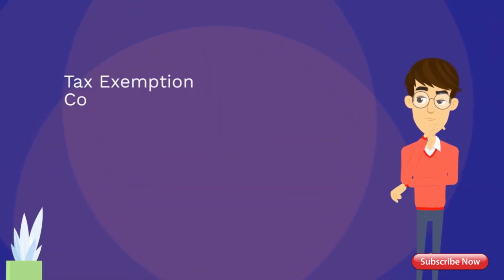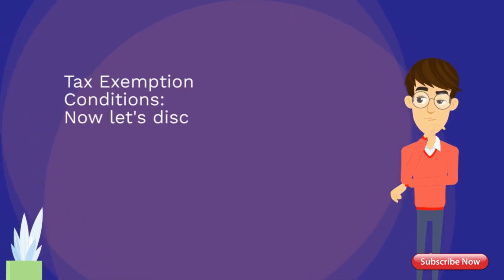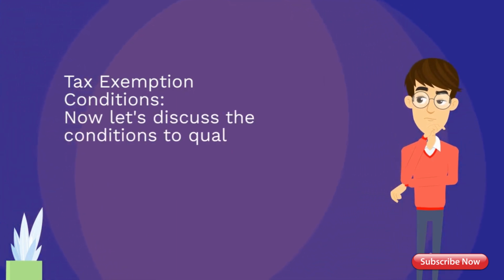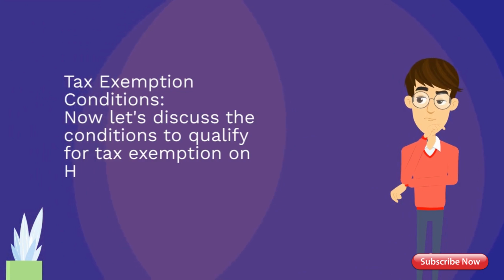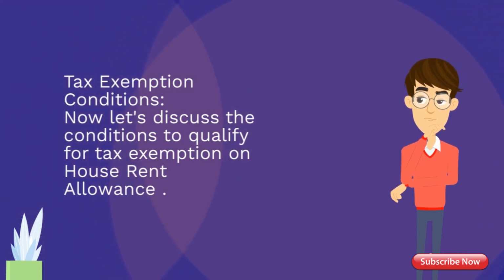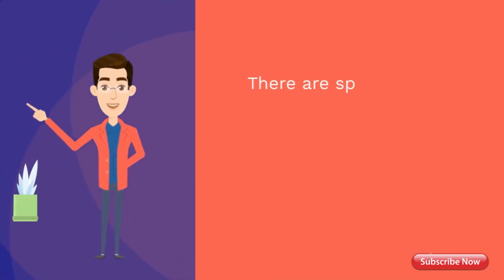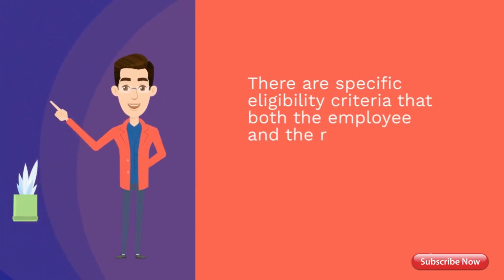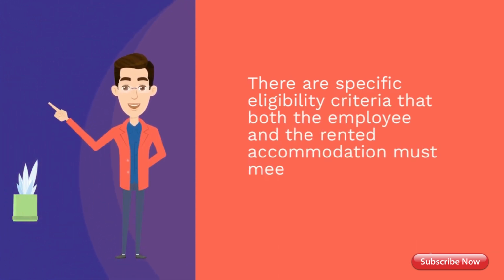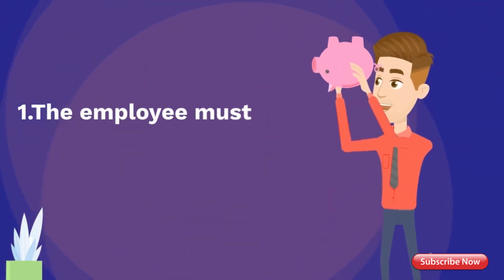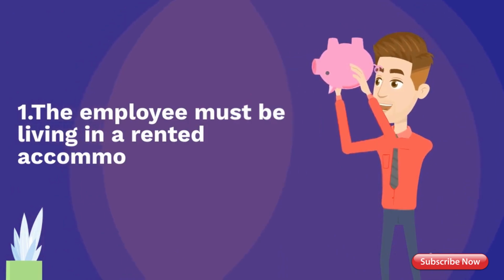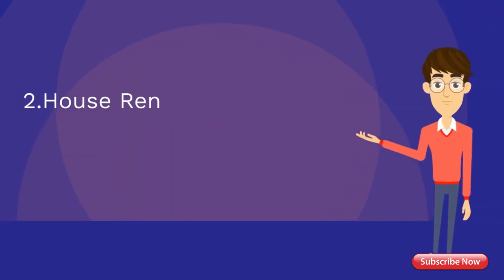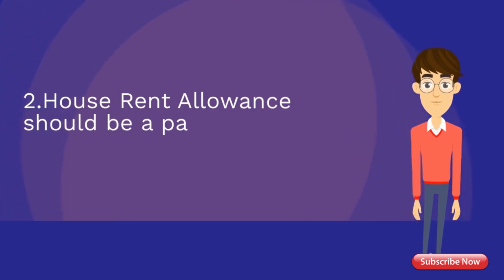Tax exemption conditions. Now let's discuss the conditions to qualify for tax exemption on house rent allowance. There are specific eligibility criteria that both the employee and the rented accommodation must meet. Here they are. 1. The employee must be living in a rented accommodation. 2. House rent allowance should be a part of the employee's salary package.